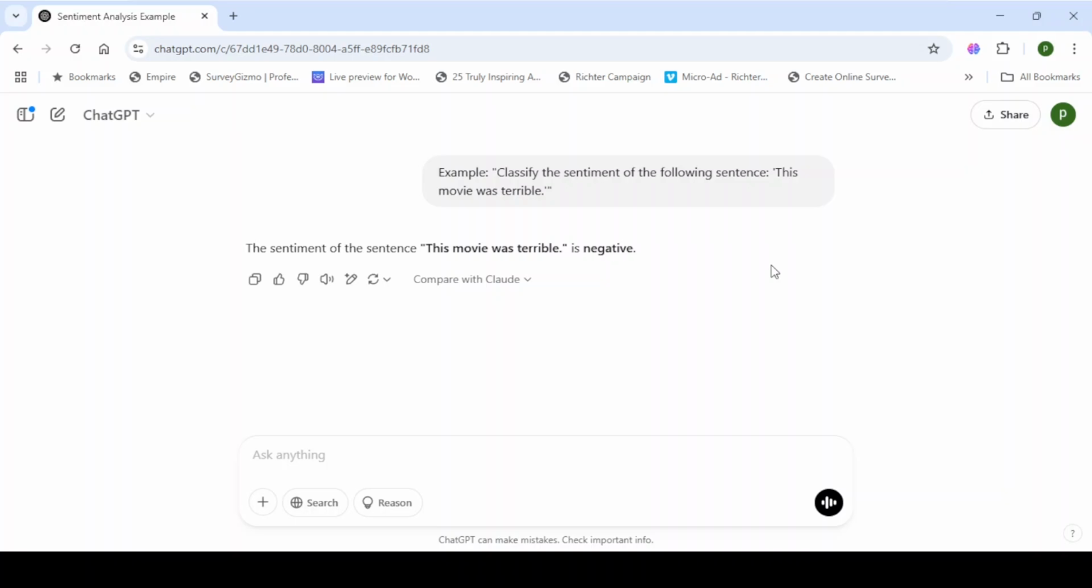For example, "This movie was terrible. Classify the sentiment of the sentence." The model is expected to respond with negative, without any prior example of sentiment classification.